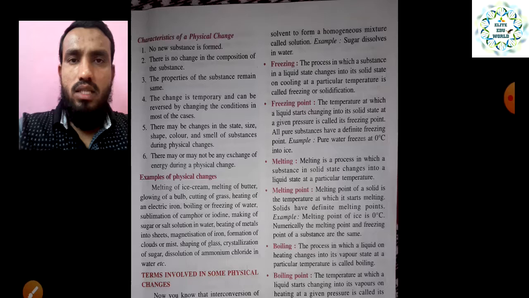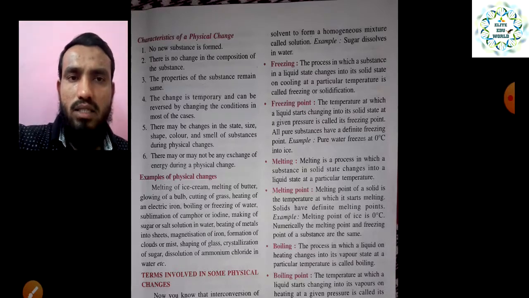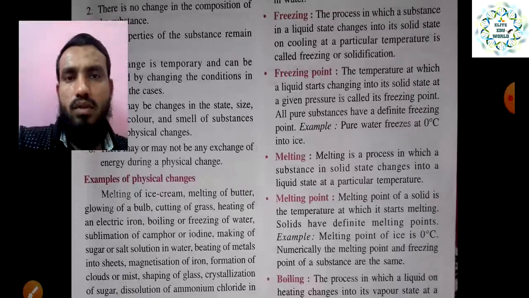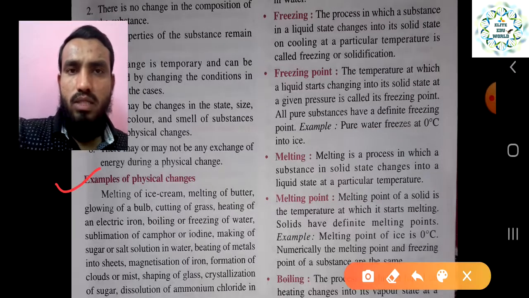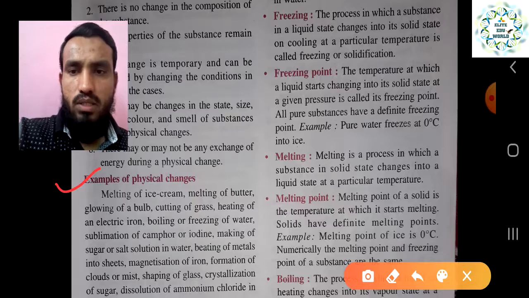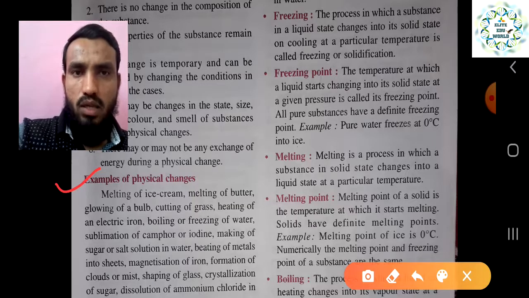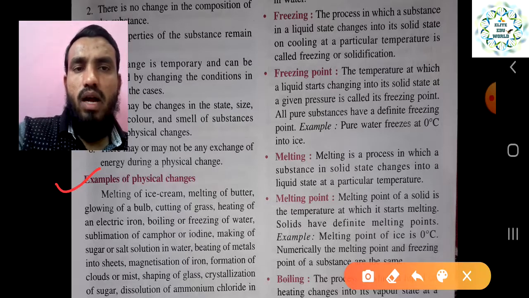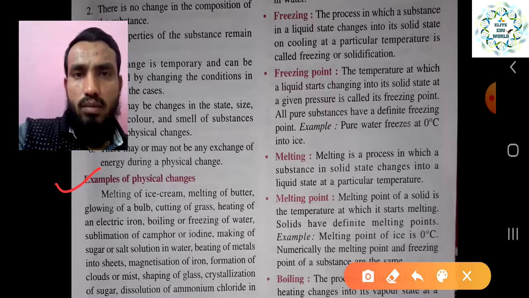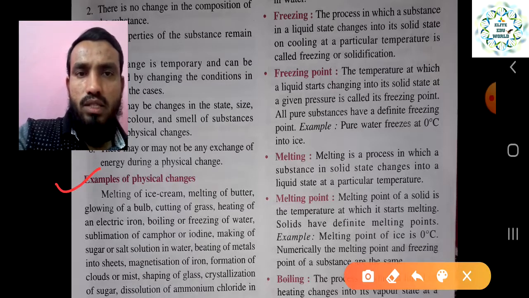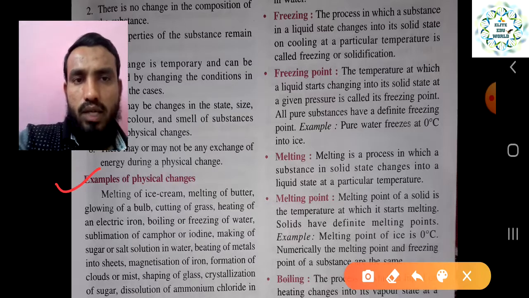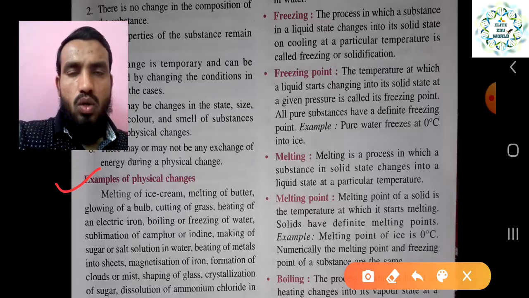Examples of physical changes are melting of ice cream and melting of butter. With the help of these examples we can easily understand which is a physical and which is a chemical change. Melting of ice cream, physical change. Melting of butter, glowing of a bulb, cutting of grass, right? And heating of an electric iron, because once you remove the electricity it gets back to its normal state. Boiling or freezing of water, sublimation of camphor as we have seen in our last activity, or iodine, so it can get back to the normal state and no new substance is formed.